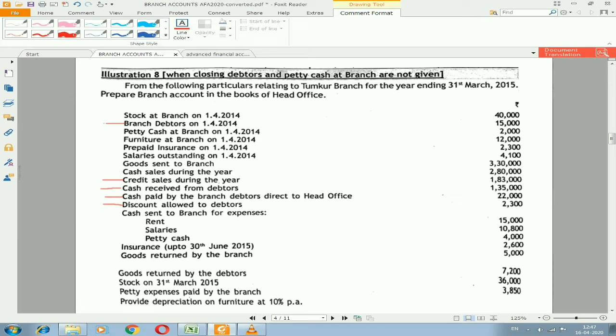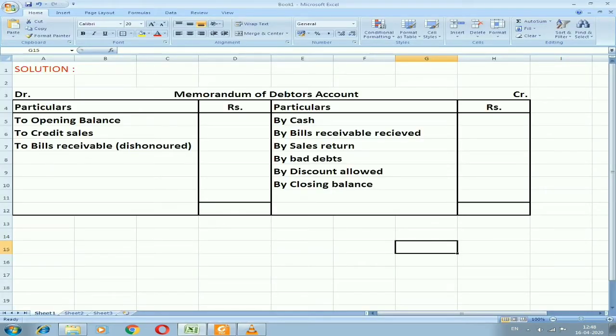Next, cash sent to branch for expenses, those expenditures are not related to debtors. Insurance, goods returned by branch is also not related to debtors. Next, goods returned by debtors, that is information related to debtors account. Apart from this, we don't have any other information related to debtors. So first we need to list out these items in order to find out the missing information. Also in some problems, instead of debtors, they may give the name customers. So customers and debtors are the same.